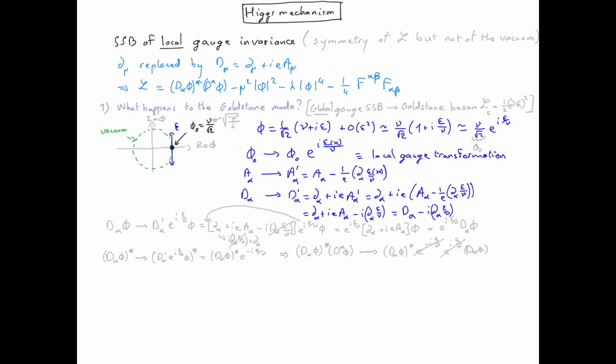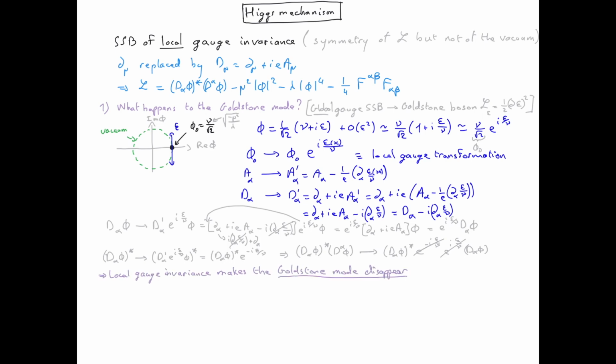So when we were using covariant derivatives, we had in the Lagrangian the Goldstone mode, which was massless. But now that we are using the gauge covariant derivative, this makes the Lagrangian not depend on epsilon at all. Therefore, local gauge invariance makes the Goldstone mode disappear.